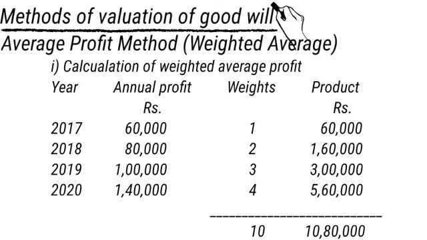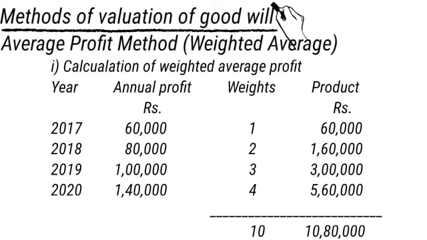Calculation of weighted average profit: the first column is for year, second column for annual profit, third column for weightage, and fourth column is product, which is annual profit multiplied with weight. 2017 annual profit is 60,000, weightage is 1, so product is 60,000. 2018 annual profit is 80,000, weightage is 2, so 1,60,000. 2019 annual profit 1 lakh, weightage 3, so 3 lakh.